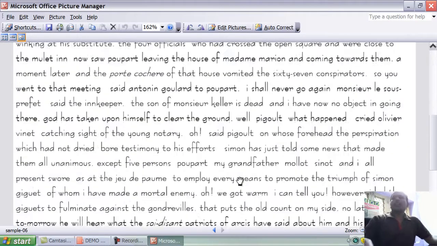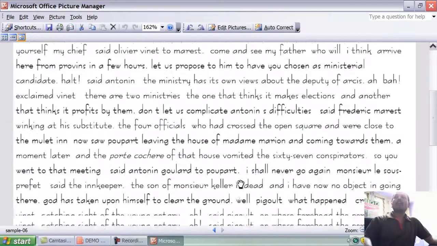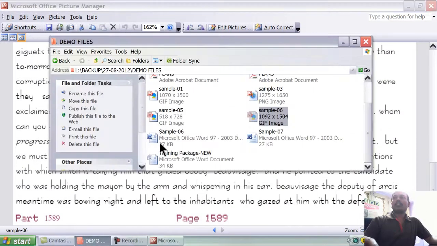Here one file equals a single side, single page, A4 size. Your data never goes to the next page. One file contains 33 to 45 lines, but your data never goes to the next page. Only single side, single page and A4 size. Okay. So after completion of this data, you can see the Word file like this.